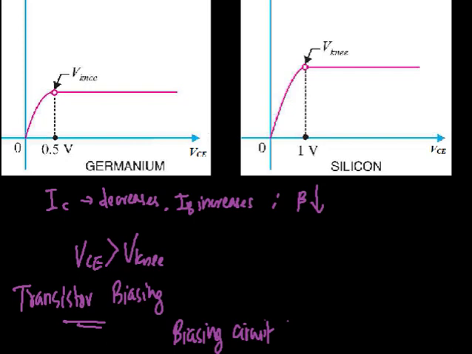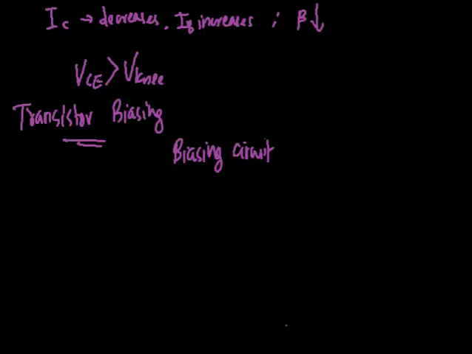In addition to biasing, when we realize the amplifier circuit in practice, we will encounter a few more problems due to the inherent variation of the transistor parameters. That means the current amplification factor beta and VBE are transistor parameters, and they will vary from transistor to transistor.